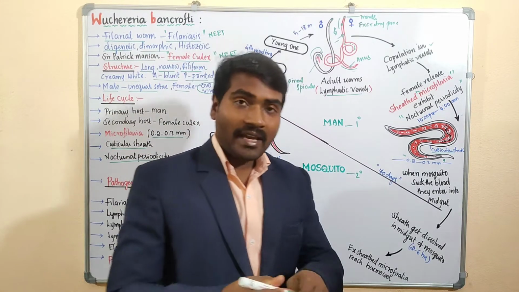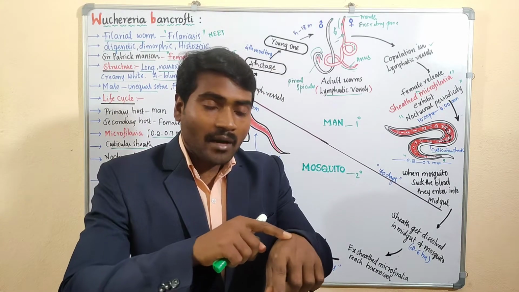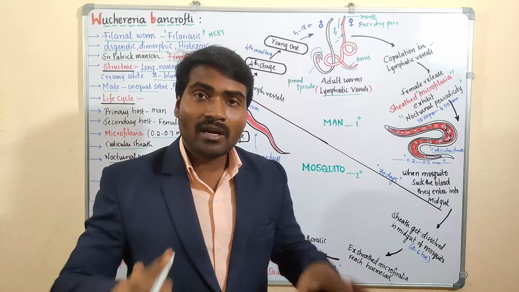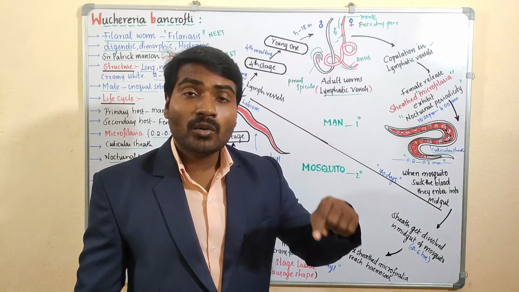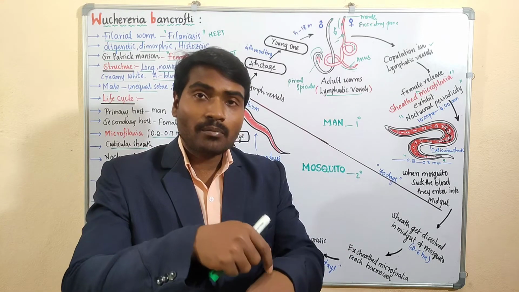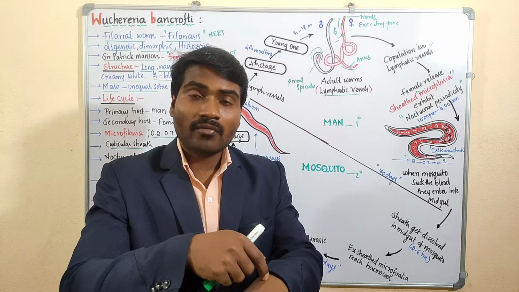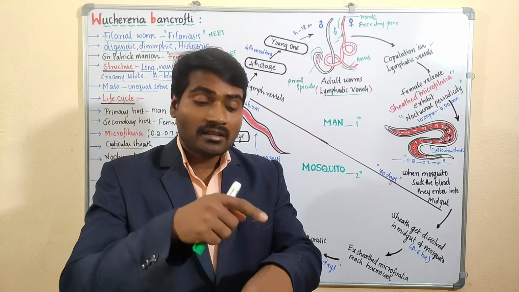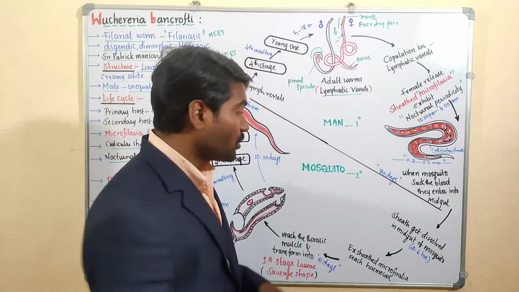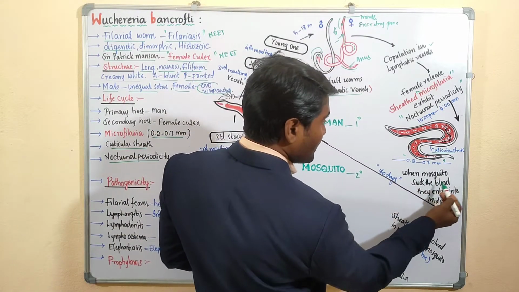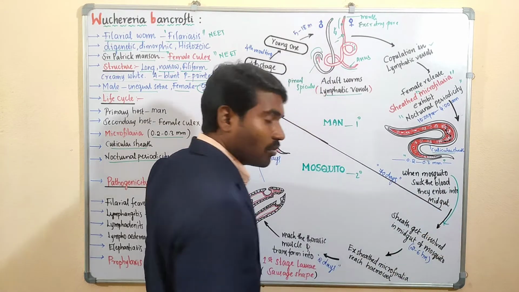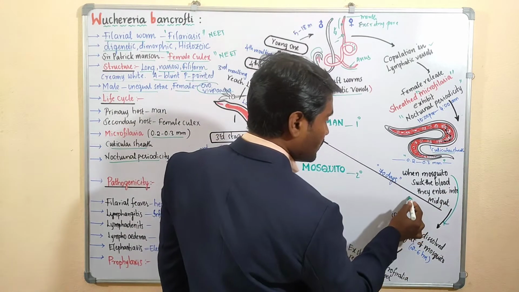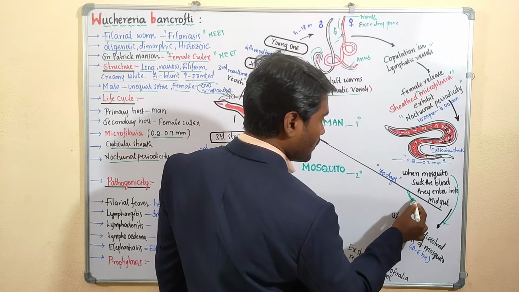Now, during night time, when the larvae come to the superficial blood vessels, and a female Culex mosquito bites that filariasis patient, these larvae enter the mosquito body. When the mosquito sucks the blood, they enter the midgut of the mosquito.